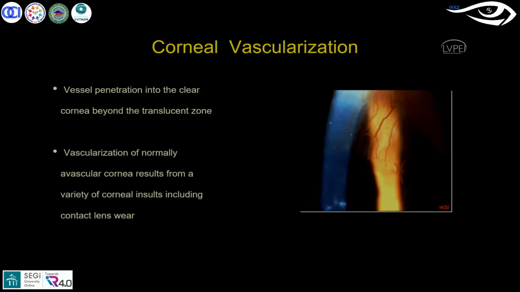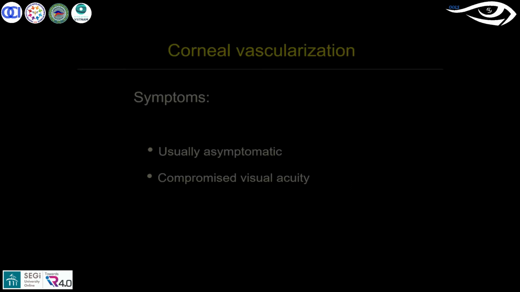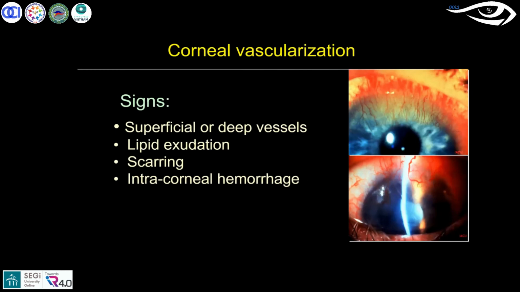That's a common, regular practice we come across. When you see that, the patient may not have any symptoms, but there could be slight compromise of visual acuity in severe conditions. And signs, you can see in the slides here, the images which are there.